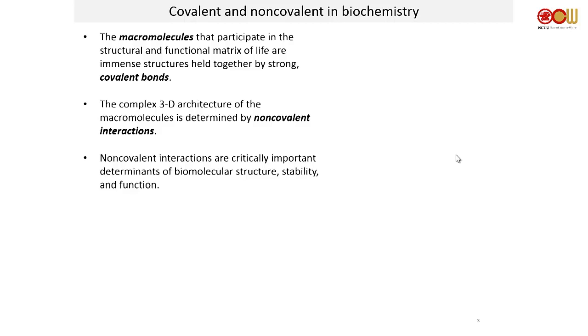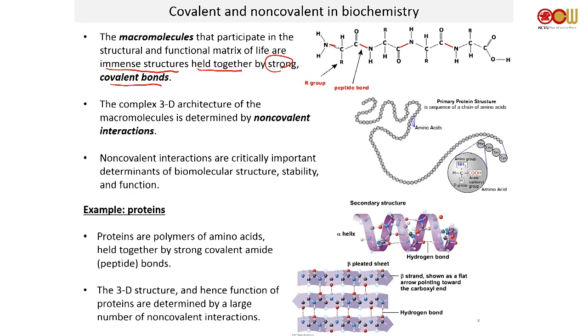All right, so covalent and non-covalent in biochemistry. The macromolecules that participate in the structural and functional matrix of life are immense structures held together by strong covalent bonds, like for example peptides. Between the amino acids, they're held together by covalent bonding. So they're physically, chemically linked together. That is a covalent bond, a formal chemical bond.